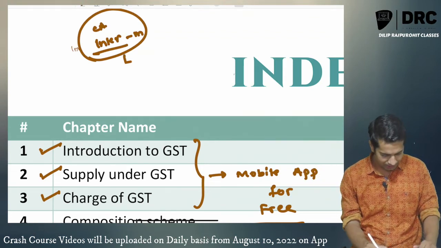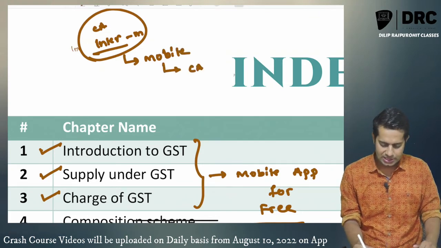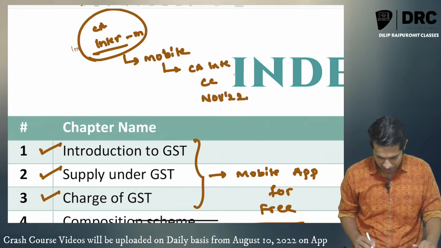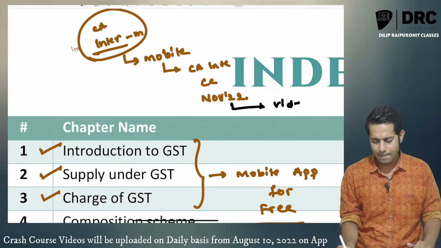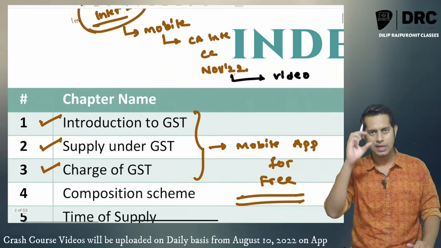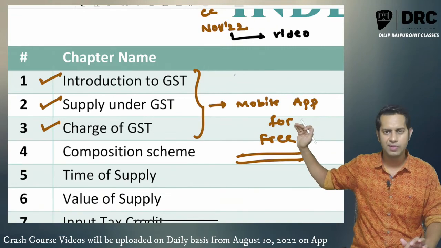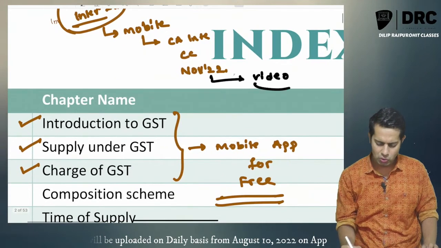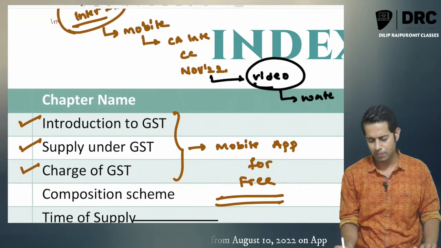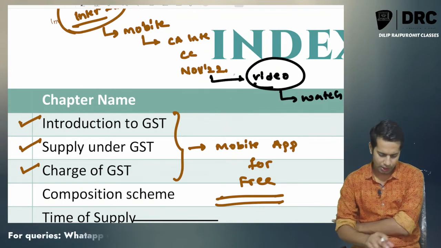You go to the mobile application. In that mobile application, you see CA intermediate crash course for November 2022 examination. Once you enter this particular course, in the videos column, you will be able to find different topic wise folders. First folder will be for introduction, second folder will be for supply, third folder will be for charge. Accordingly, you go to that particular folder and watch that video. So for demo, you can definitely refer to those videos.